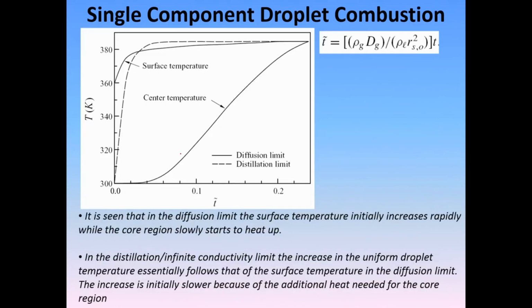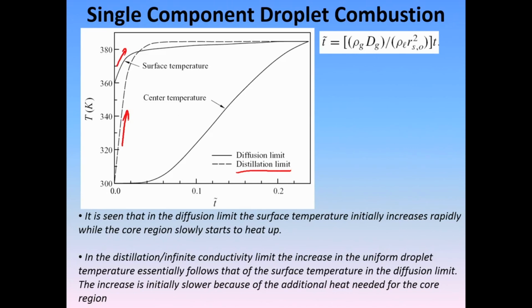Okay. So, now if we look at the temperature profiles of the droplet, how the temperature actually evolves with non-dimensional time, you will find that in the case of your diffusion limit, that is the curve, and in the case of your distillation or the infinite conductivity limit, that is the curve, right.